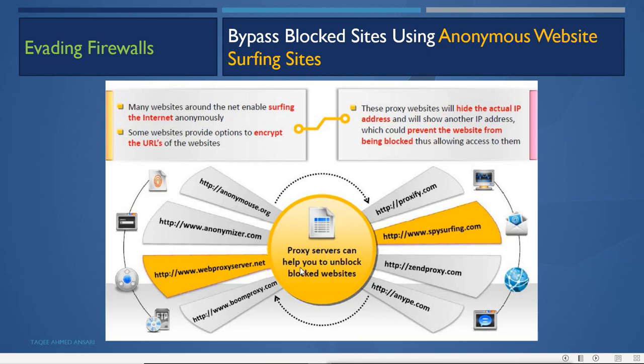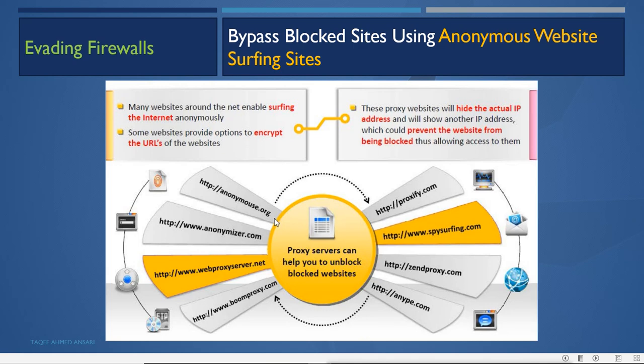So if the websites are not working in your region, then you can use these anonymizer sites, which give you online anonymizing. That means you can access those sites by using these anonymizers. It will hide your IP address and encrypt the connection also, so that the firewall which is blocking those sites will not be able to detect what data is going on.